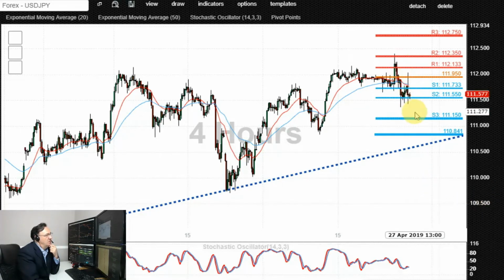Alternatively, either a shallow pullback and a rally, or a rally from the current levels and a breakout, end of day close above 112.10 would also be seen as fairly bullish. Then this would become a bullish continuation pattern, and a breakout to the upside could open the way for the retest of 112.35, 112.75, 113, 113.50 to the upside.